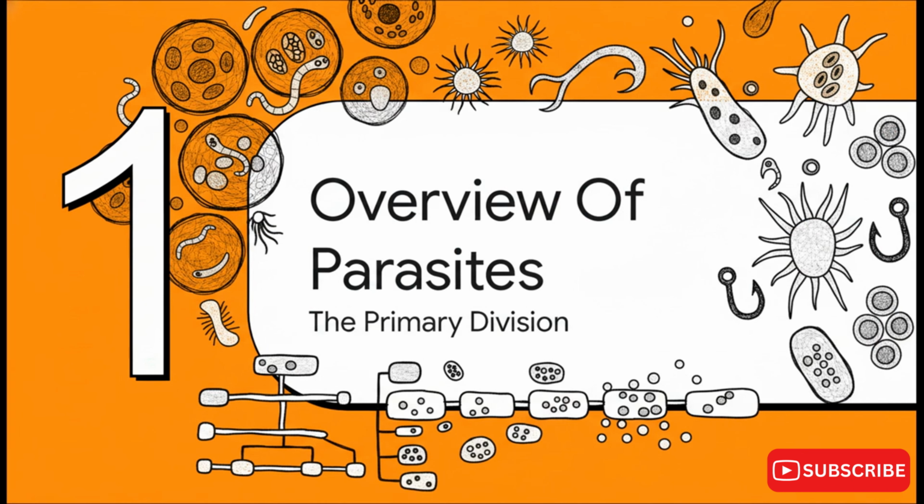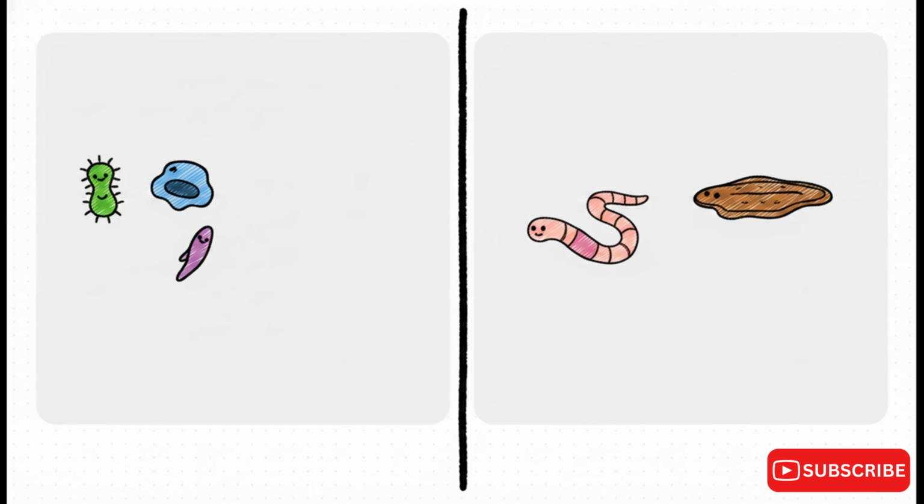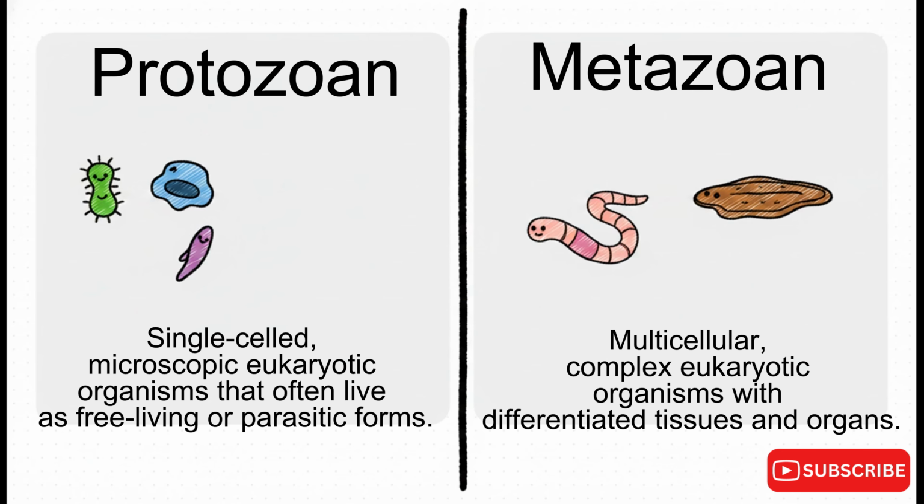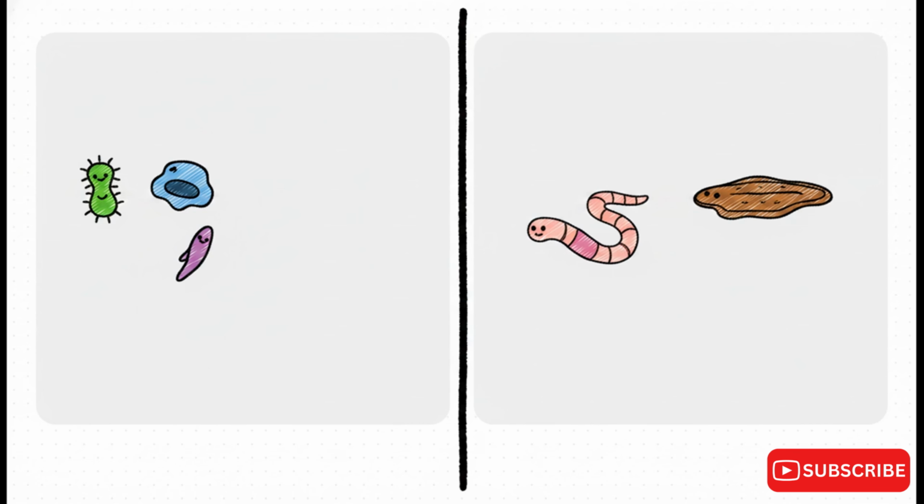Section 1. Overview of Parasites, the Primary Division. So this entire classification system actually begins with one major split. It's a division into two distinct branches. On the left, we've got the Protozoan group, and on the right, we have the Metazoan group. This is the very first step in organizing parasites. Literally every organism we study today is going to fall under one of these two main headings.